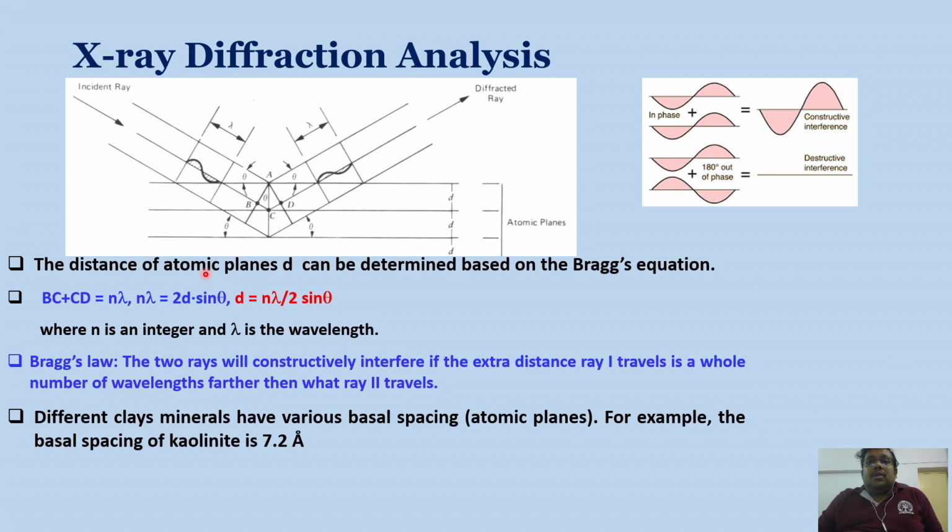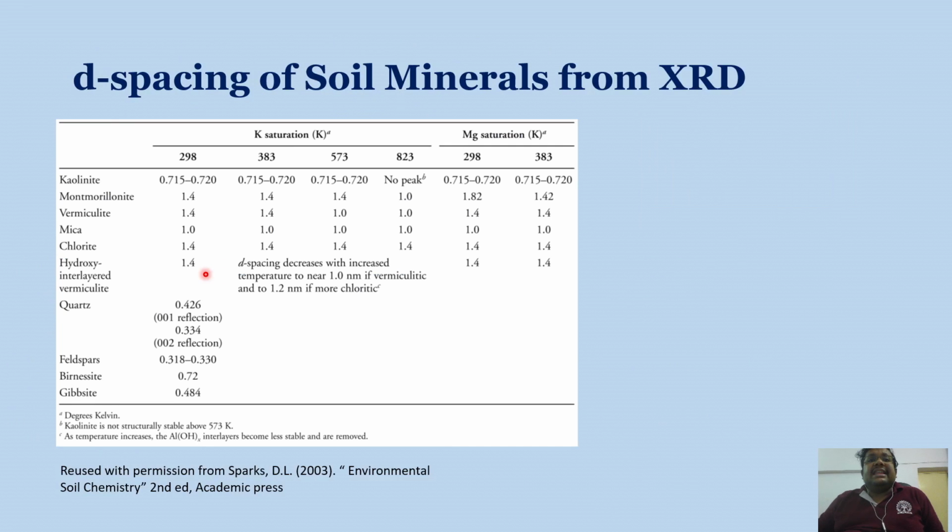If we go to the next slide, we'll see that there are different types of treatments which are necessary for determining the clay mineral by using X-ray diffraction. There are treatments like potassium saturation and magnesium saturation, and kaolinite, montmorillonite, vermiculite, mica, and chlorite will produce X-ray diffraction peaks at different positions due to their variation in the d-axis spacing.